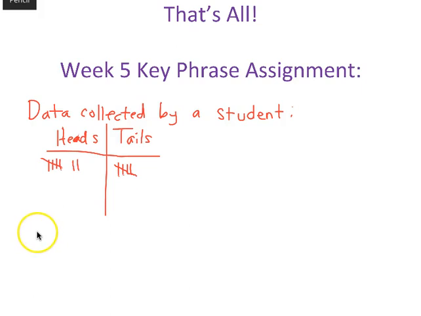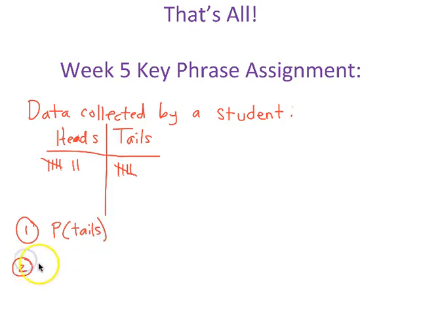So there's 2 questions I want you to answer. The first one is based on this tallying and the data above. What is the probability of tossing the coin and it landing on tails? So that's your first question.